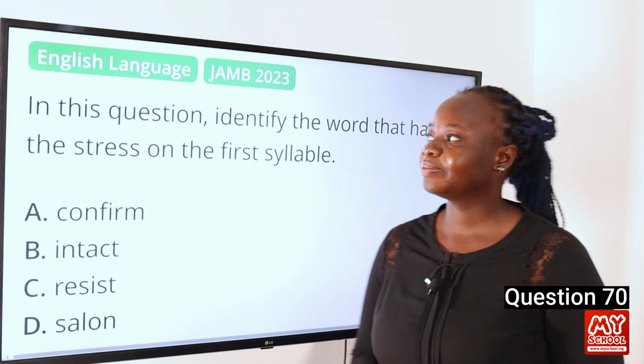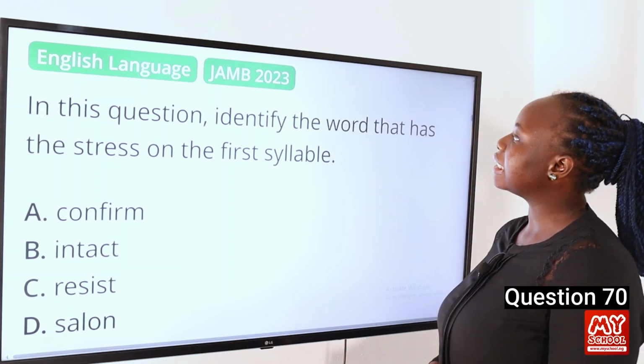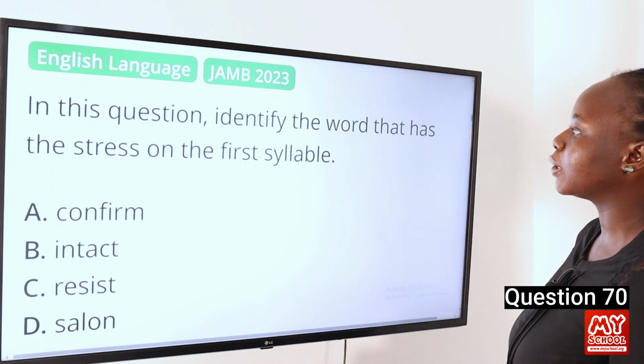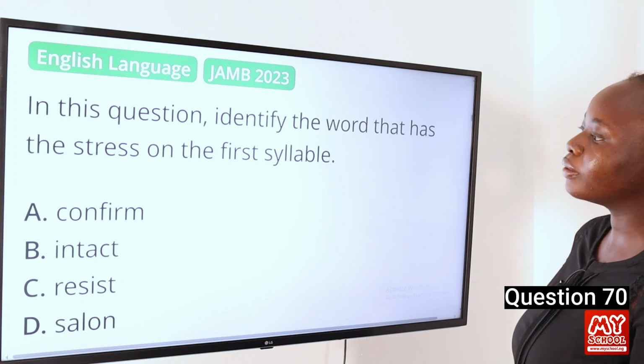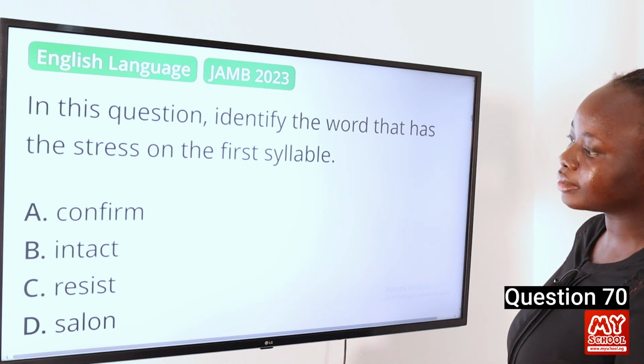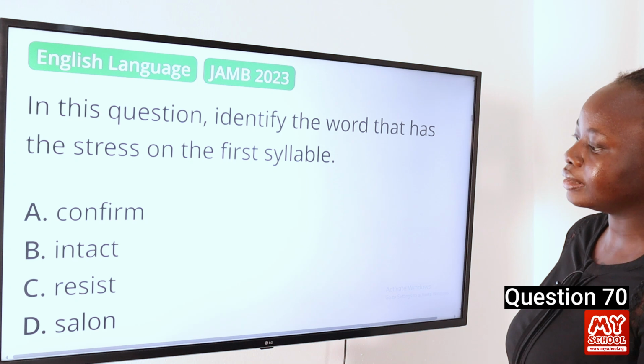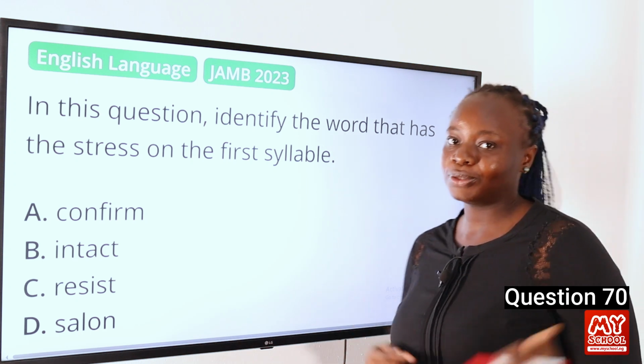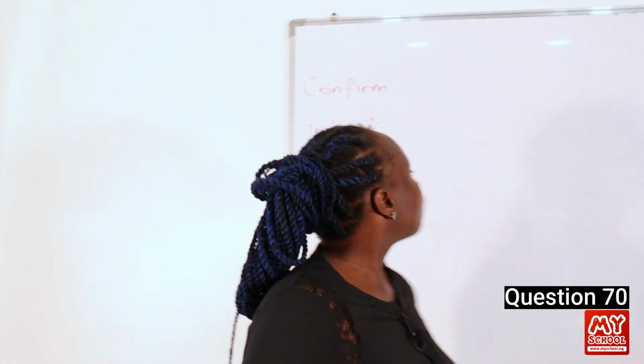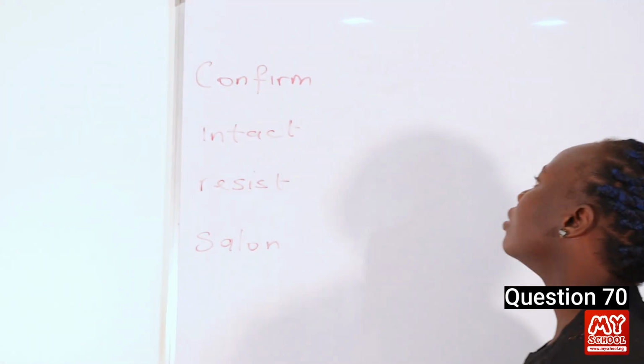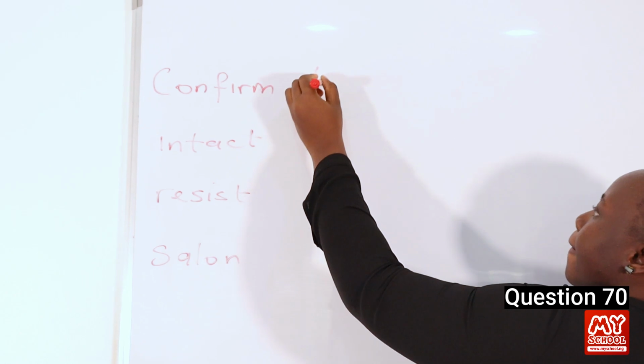Question 70. In this question, identify the word that has the stress on the first syllable. A, confirm, B, intact, C, resist, and D, salon. So we're going to go to the board to transcribe each of the words. So first of all, we have the word confirm, and it can be transcribed as this.